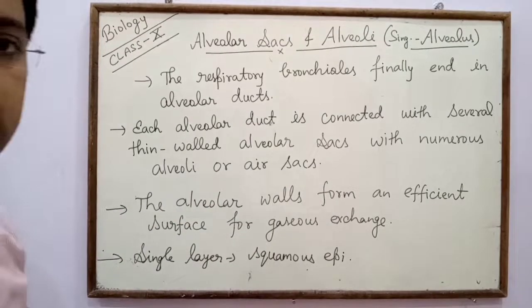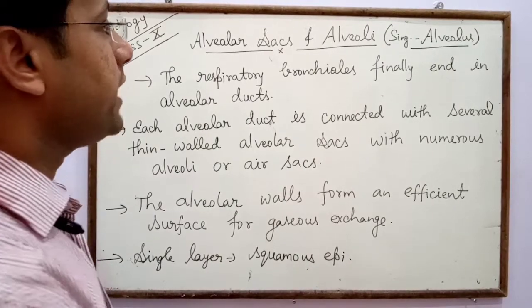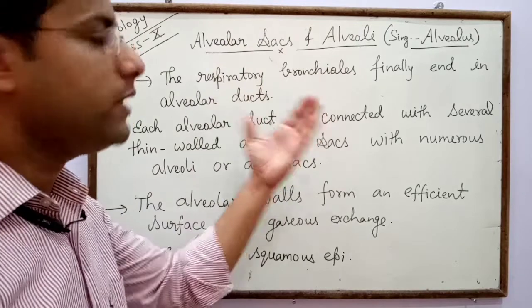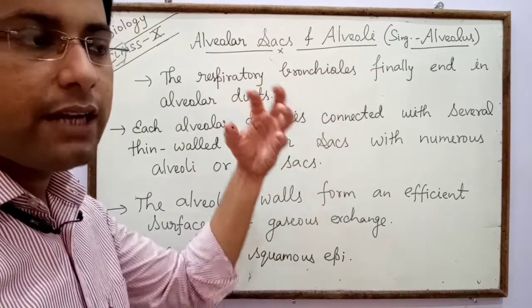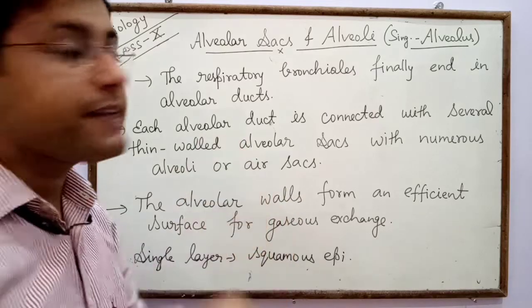After the bronchi, the air enters the alveolar sacs and alveoli, because the alveolar sac or alveolus is the main site to receive oxygen-rich fresh air.